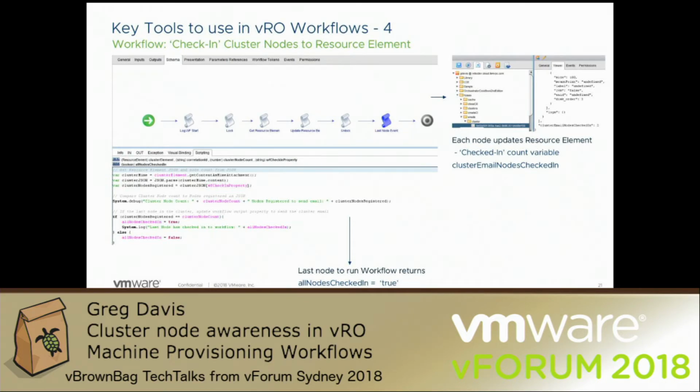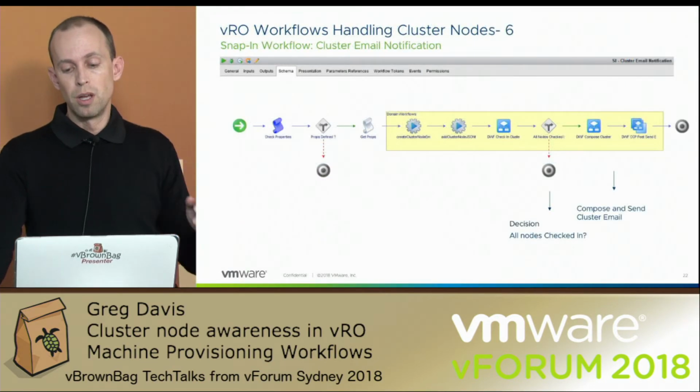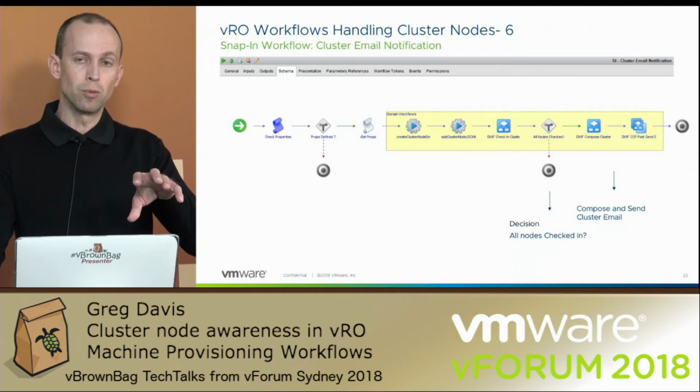So for the first and second node, the number will be lower, so this workflow will return false. But for the last node that hits the workflow, this will actually end up returning a value of true. So if I step back to my main snap-in workflow, you can see that I then have a decision point here to say, have all my nodes checked into the workflow?